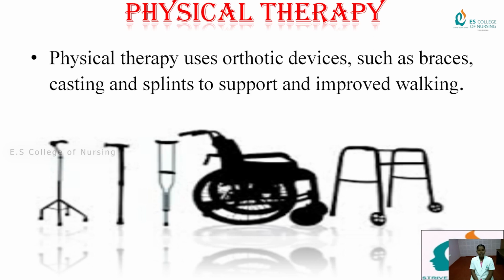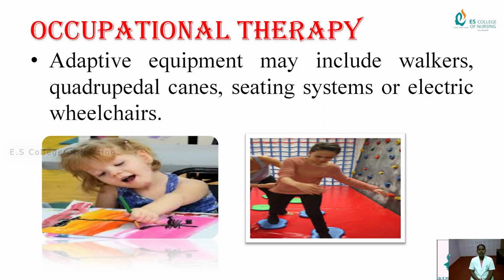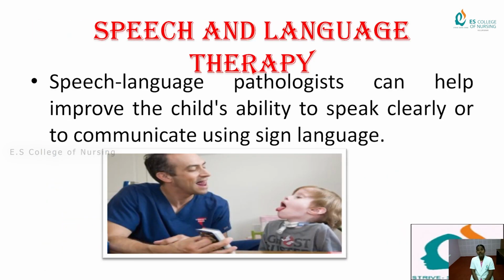Physical therapy uses orthotic devices such as crutches, casting, and splints to support and improve walking. Occupational therapy is also provided. Adaptive equipment may include walkers, quadrupedal canes, and seating systems or electric wheelchairs. Then speech and language therapy: a speech-language pathologist can help improve the child's ability to speak, or to communicate using sign language.